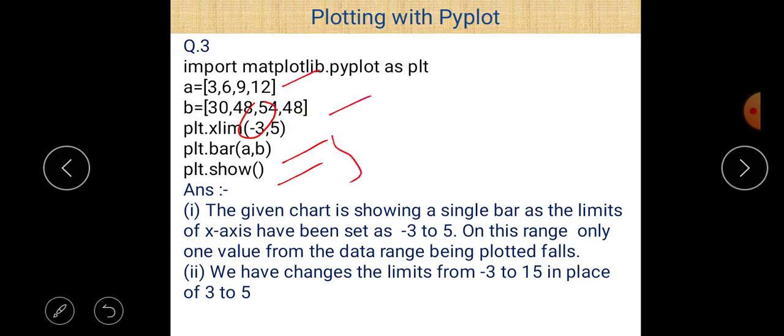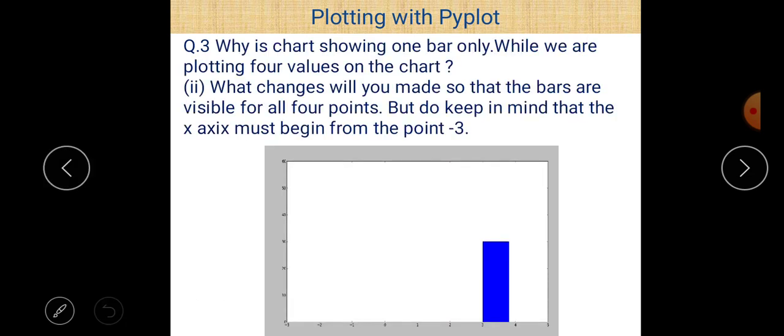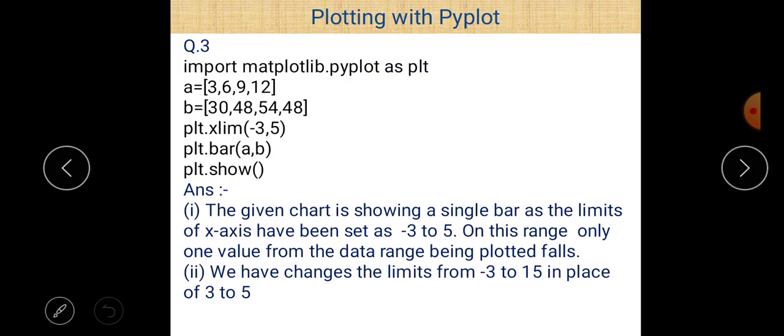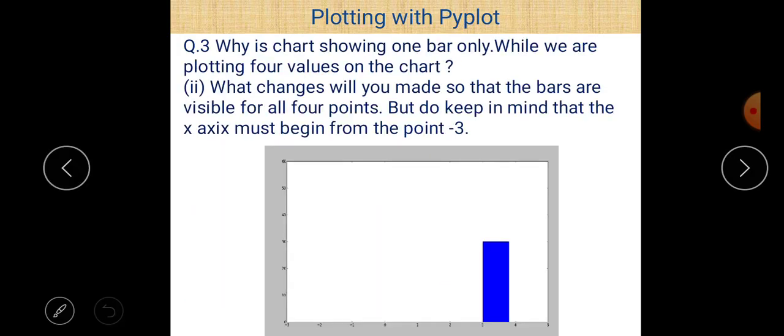In the first two statements, there is a declaration of lists, and the first list contains elements 3, 6, 9, 12, and the second list contains 30, 48, 54 and 48. So there is only one chart here, and here we have to give the answer why there is only one bar, even though there are 4 different values here. The color of this bar is blue because the default color is blue. That is not a matter, and even this is not asked in this question.